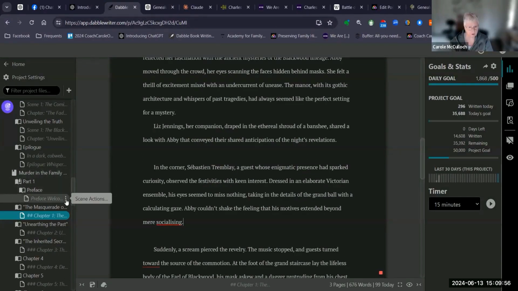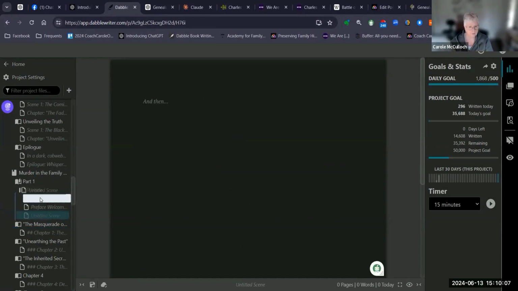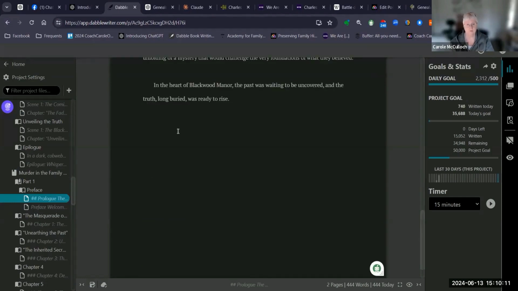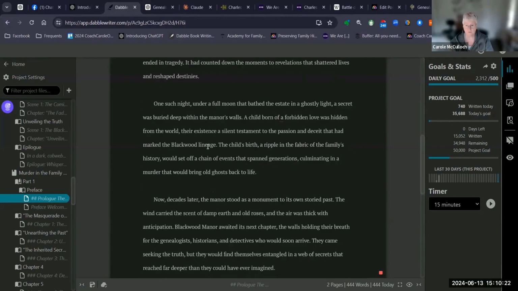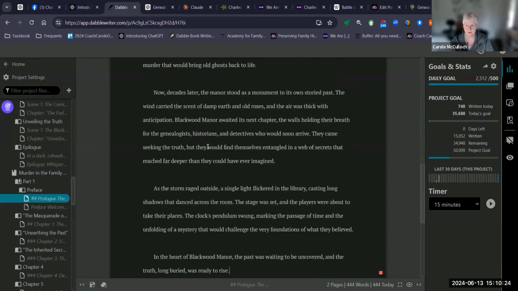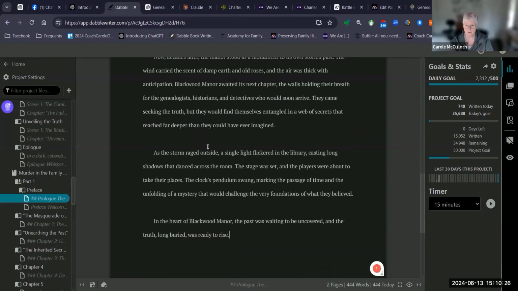So we'll put it in, add a new name above the preface, and just type or paste the information about the prologue. And you'll see here it's already named it the prologue. And once again, I can go through that and check proofreading, etc. Not too bad at all.